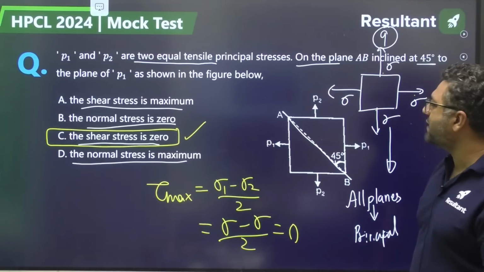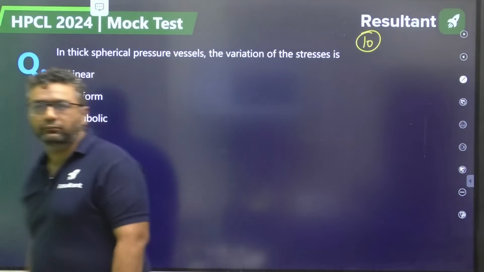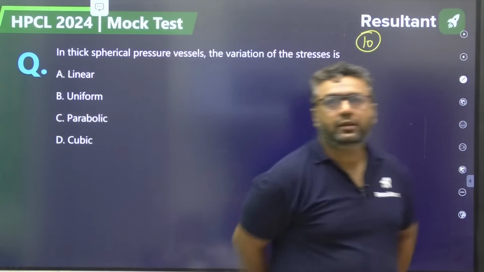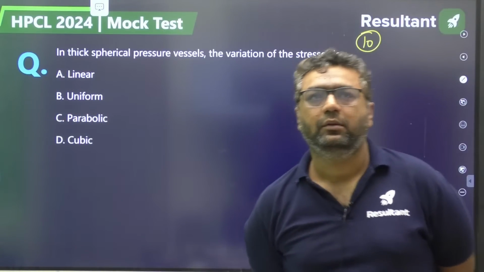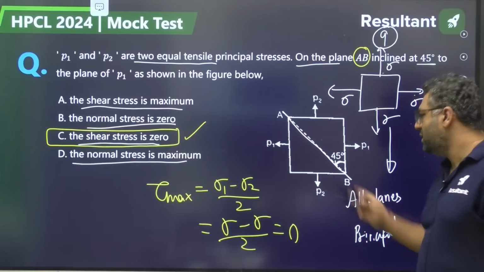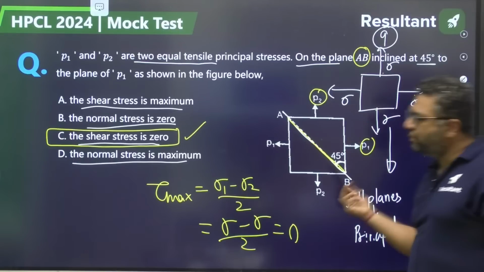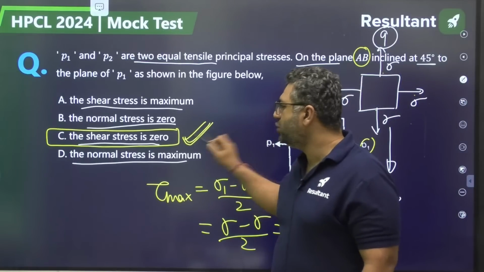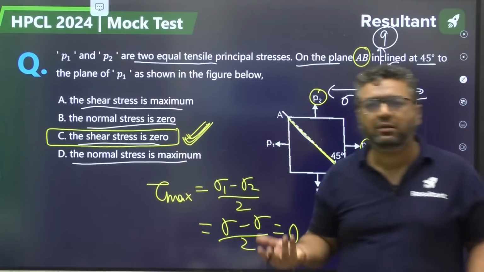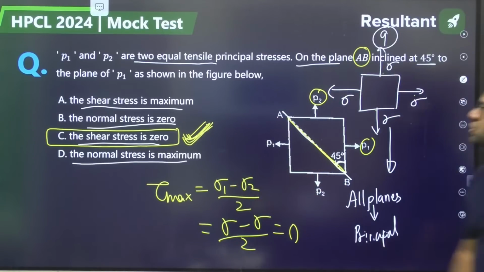Moving to the next case, guys, question number 10. Dear, actually they are just asking what should be the stress on AB. So the best statement for AB, as we have sigma 1 and sigma 2 equal, is that shear stress is going to be 0. Although normal stress is also going to be maximum, this is the more correct statement, no? Because maximum, minimum both are principal. So moving further, guys.